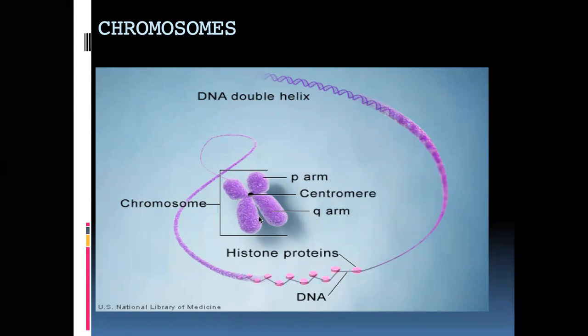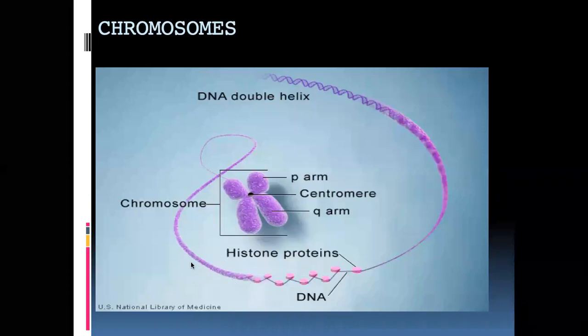So it's not just simple DNA which is present here. A lot of proteins are binding this DNA at various levels. These are called histone proteins.